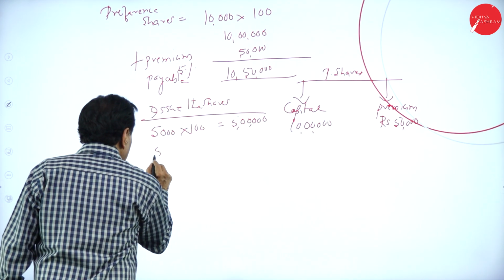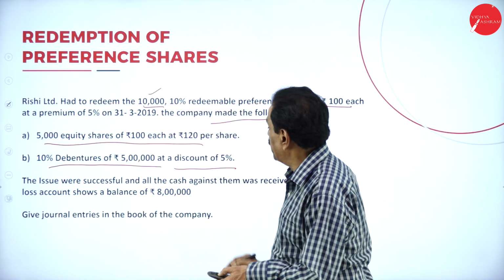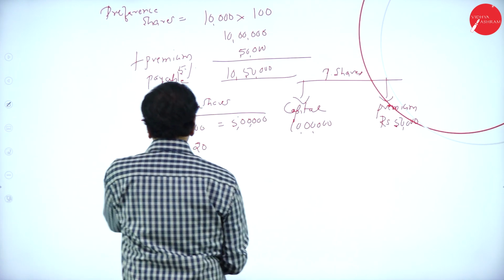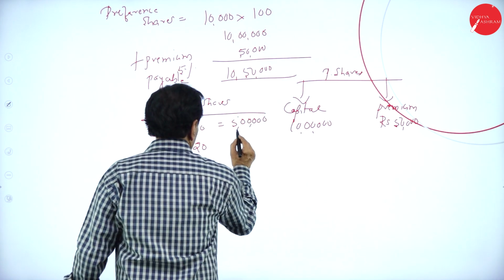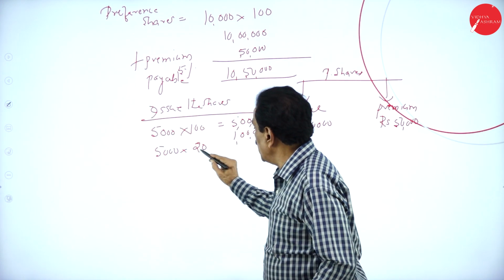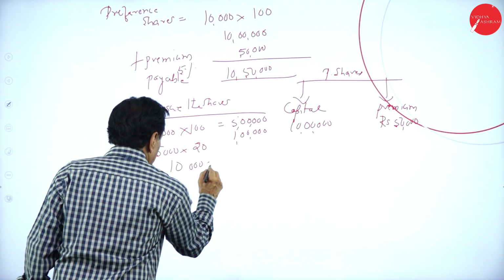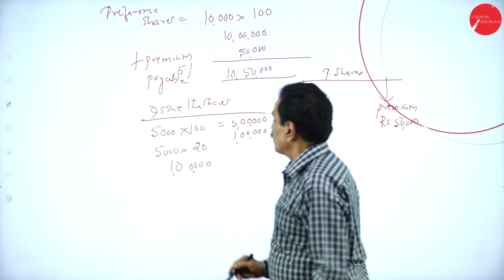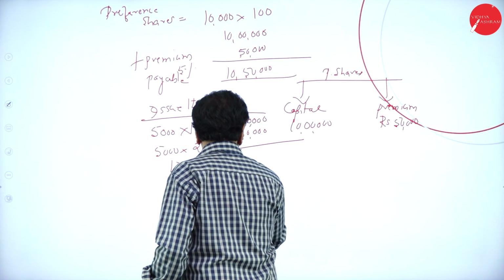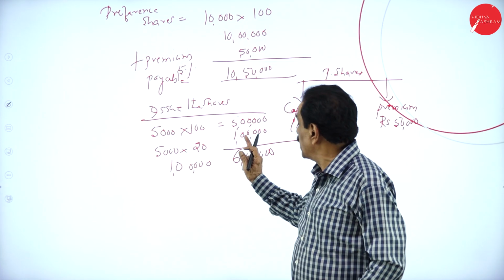Then at a premium of, he says, 120, that is 20 rupees. So 5 twos are 10, followed by 000. So it is 1 lakh. So this is nothing but 5,000 into 120, which is 6 lakh. Out of 6 lakh, 5 lakh is the face value, 1 lakh is the premium.